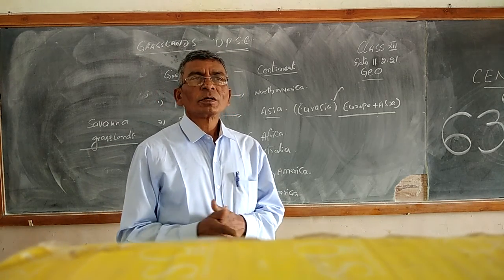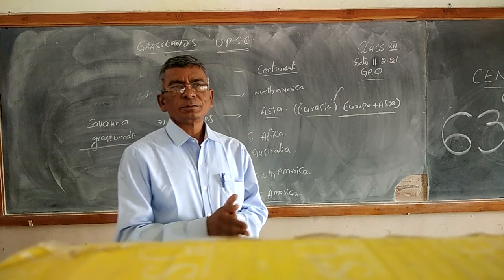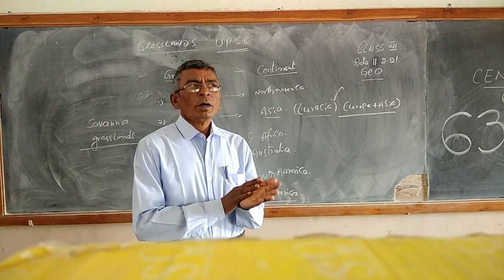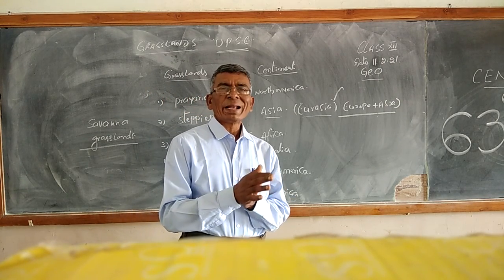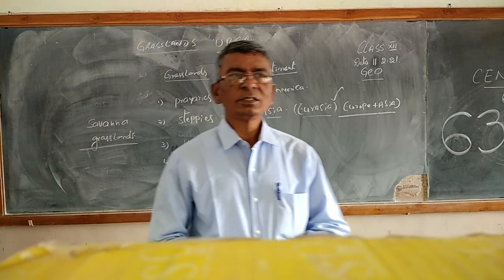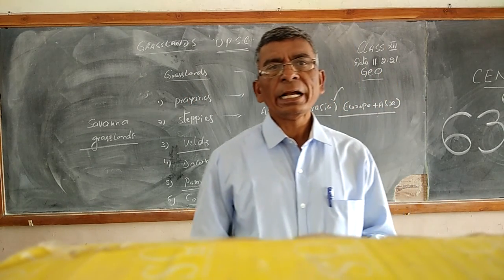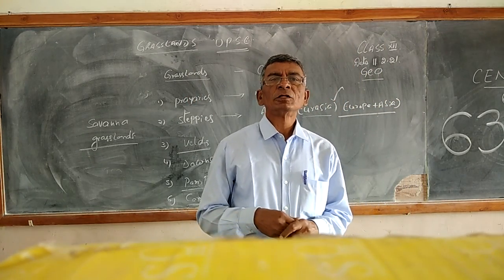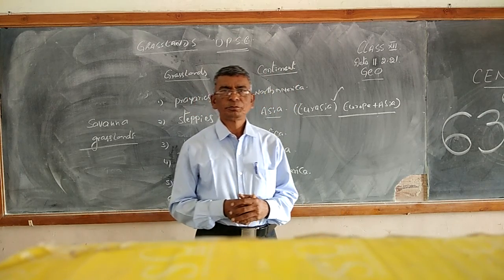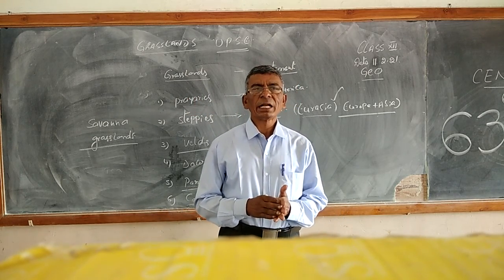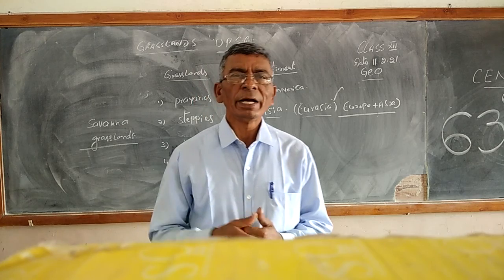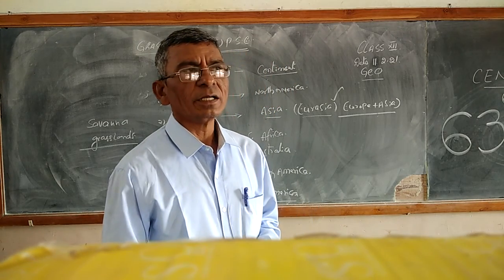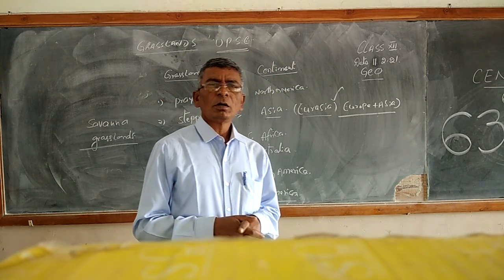So let us discuss what a desert is. A desert is nothing but a barren land which is completely covered by sand particles.